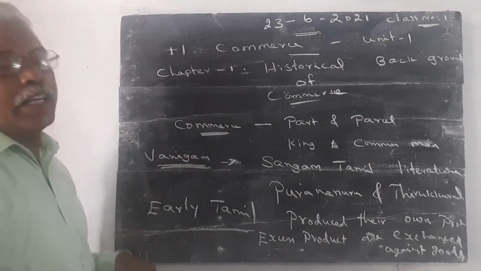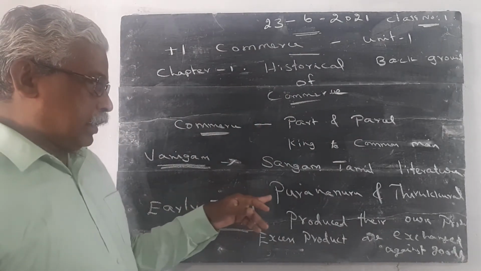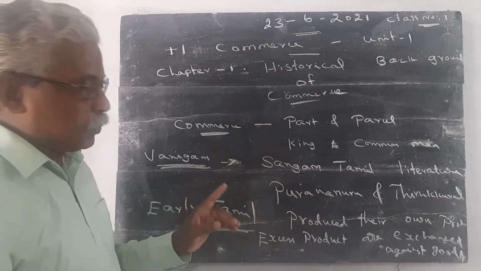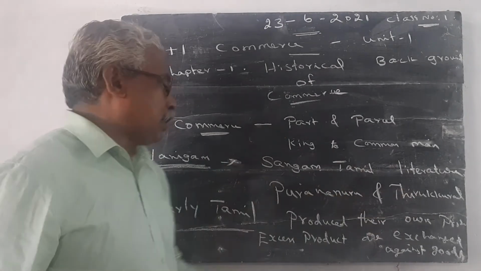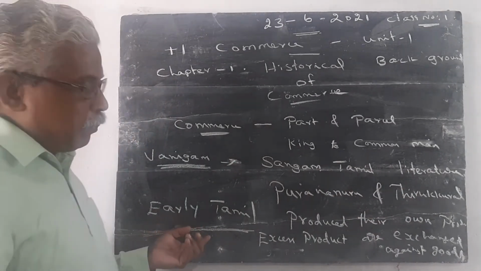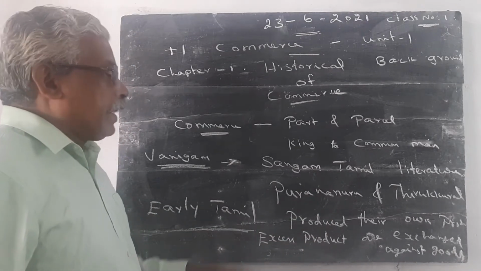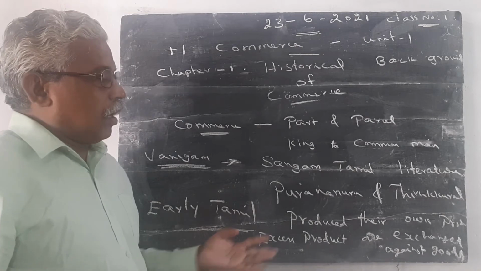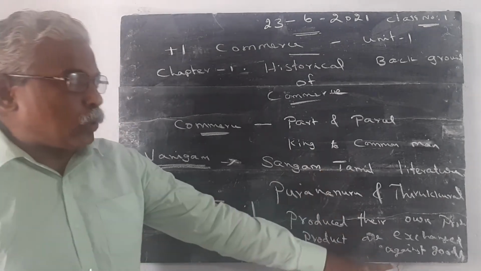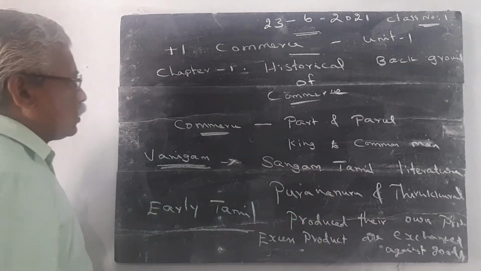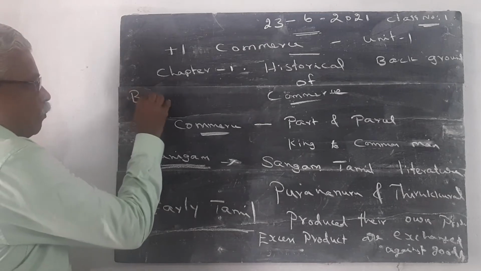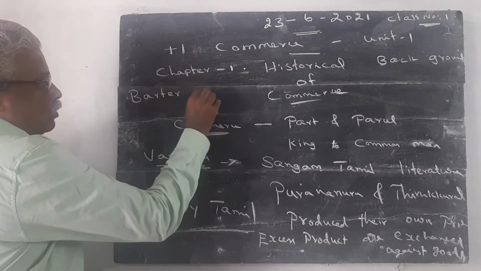This is called vanigam. In Sangam Tamil literature, especially in Purananuru and Tirukkural, the early Tamil people produced their own products and their excess products were exchanged against goods. It is called the barter system.